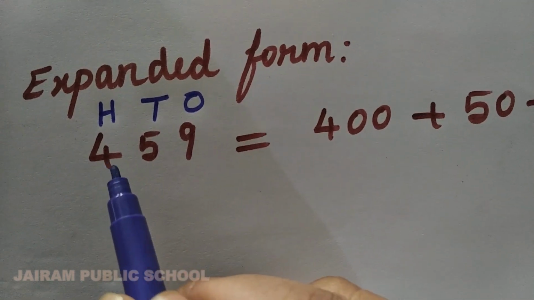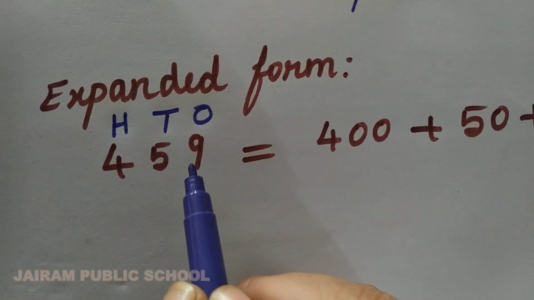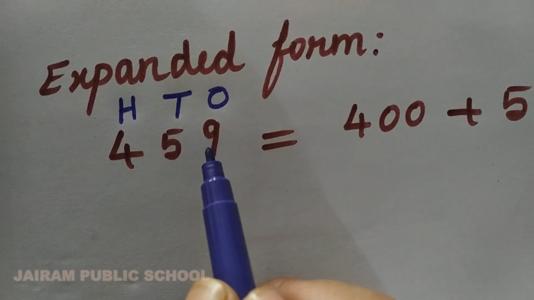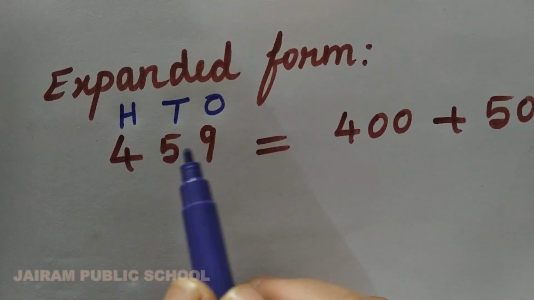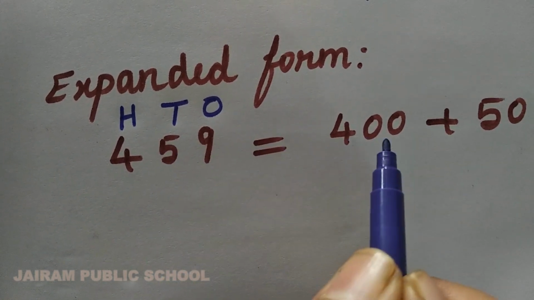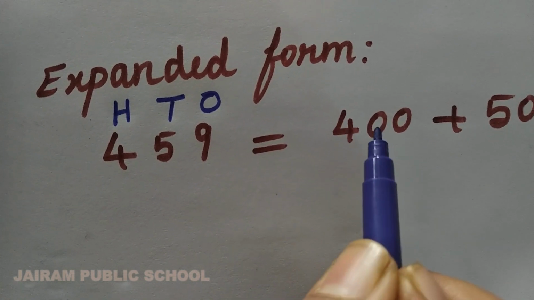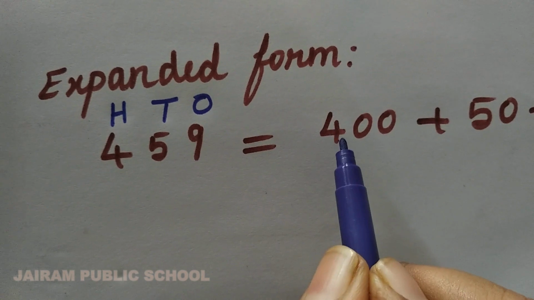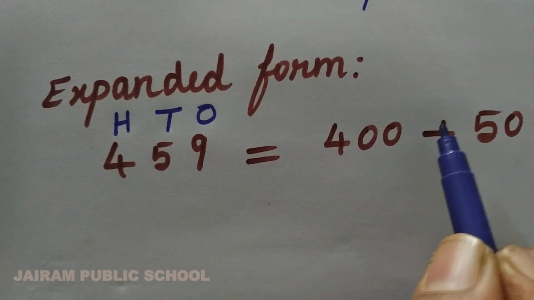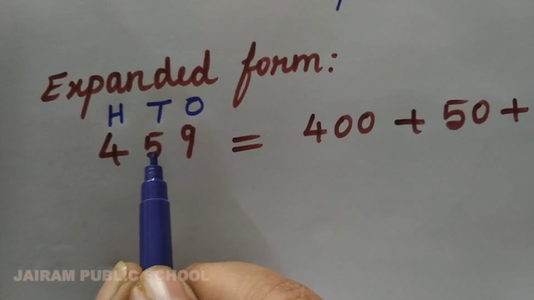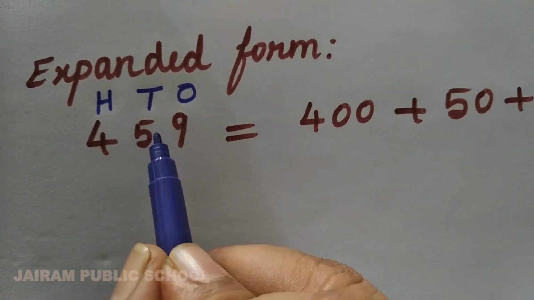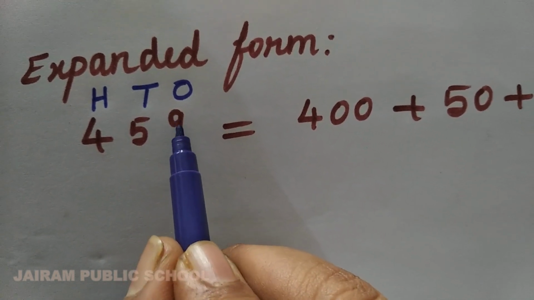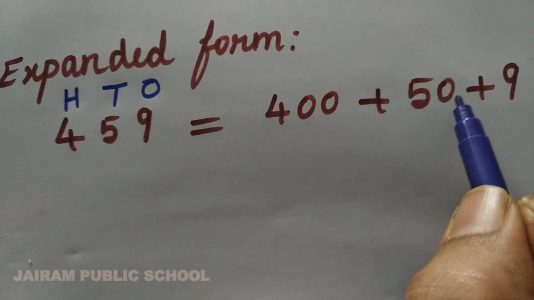See, the number 459 is there. First you want to write the number 4. After 4, how many digits are there, Kana? Yes, 2 digits are there. So you want to put 2 zeros near 4. Then you want to put plus. Next you want to write the number 5. After 5, how many digits are there? Yes, only 1. So you want to put 1 zero near 5.